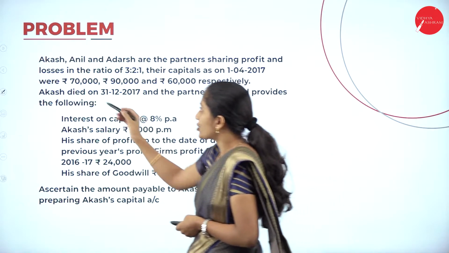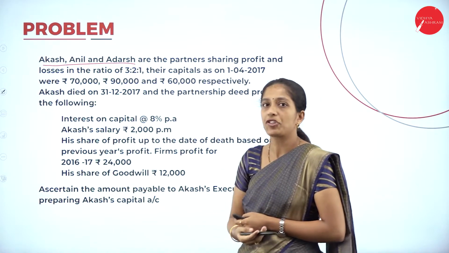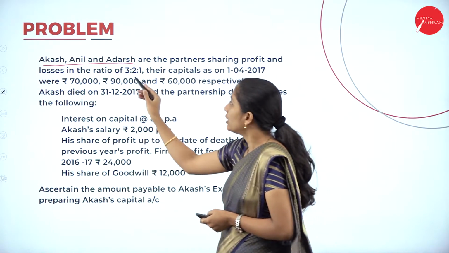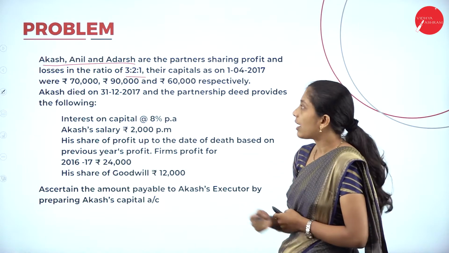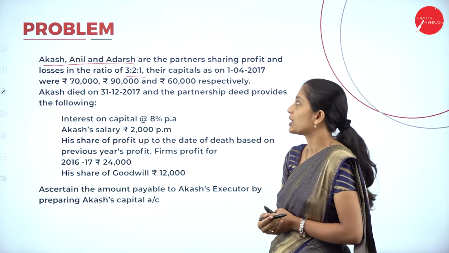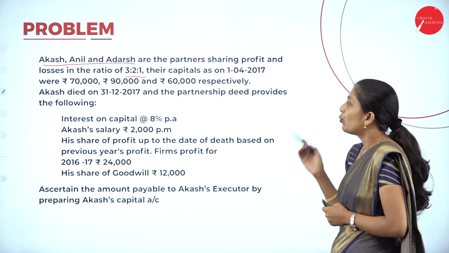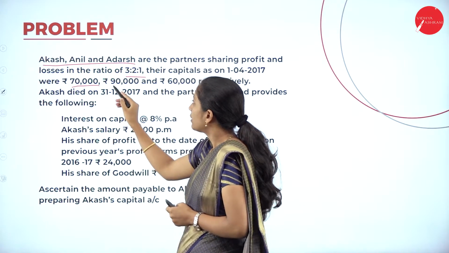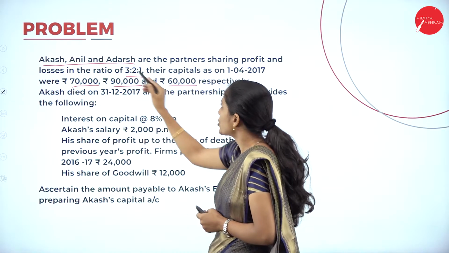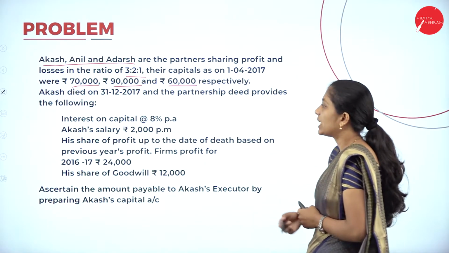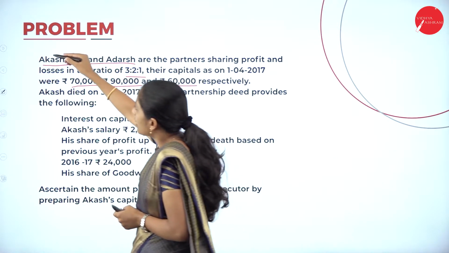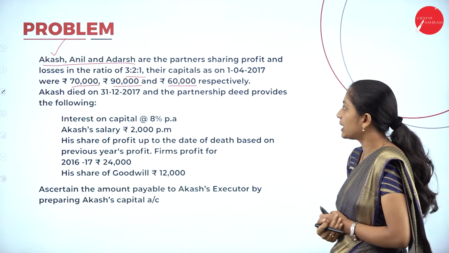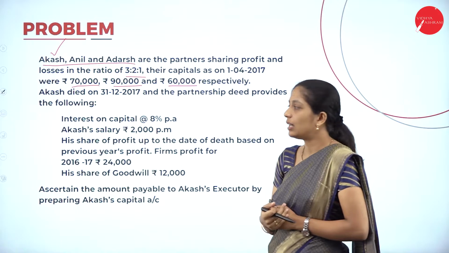Akash, Anil and Adarsh. Now who are the three partners here? Akash, Anil and Adarsh are the partners sharing profit and loss in the ratio 3:2:1. Their capital as on 1/4/2017 were 70,000 of Akash, 90,000 of Anil and 60,000 of Adarsh respectively. Akash died in the partnership firm on 31/12/2017 and the partnership deed provides the following.